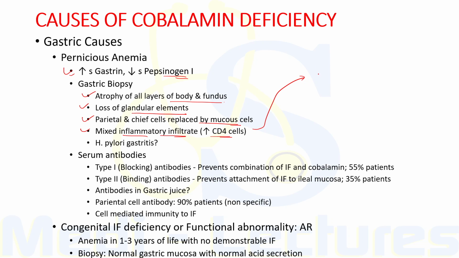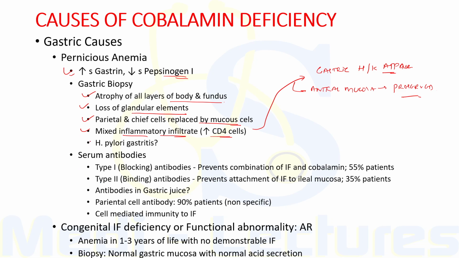Now, these cells are directed against gastric hydrogen potassium ATPase pump, which is the proton pump responsible for maintaining the acidity of gastric mucosa. And it is important to note that antral mucosa in pernicious anemia is preserved. There is no damage to the antral mucosa.